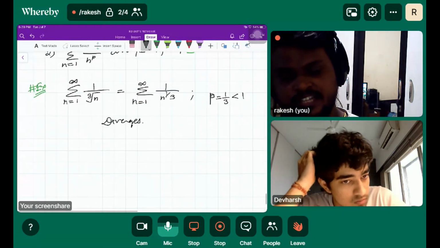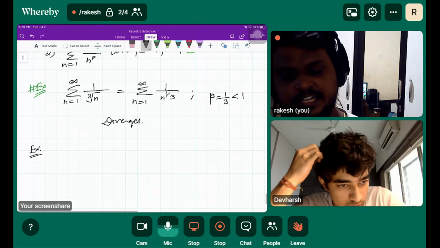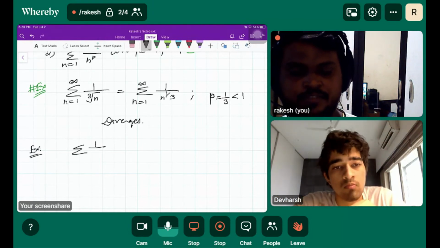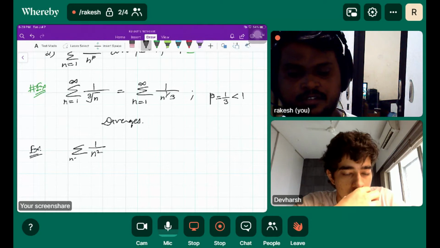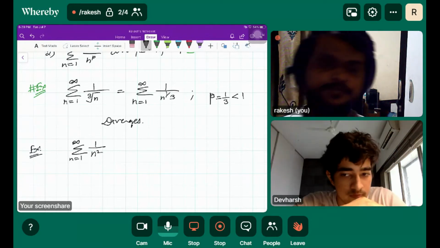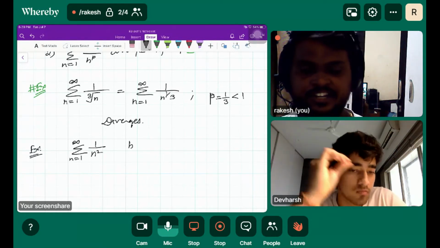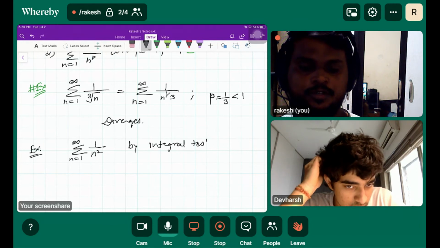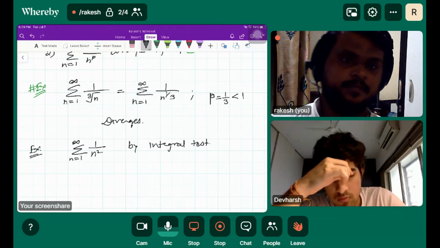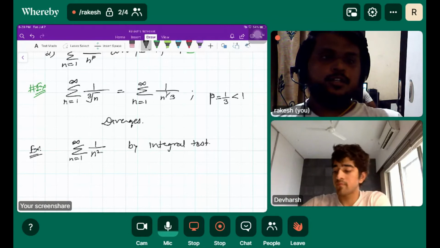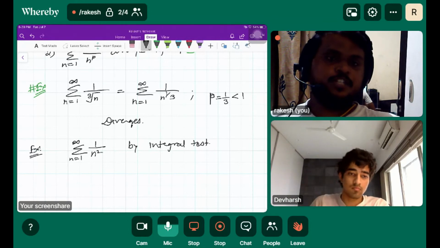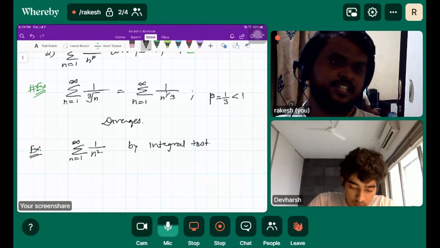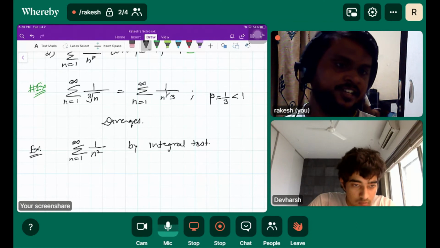Just consider that as a separate question, and you prove whether this is convergent or divergent by the integral test. Do it. Hurry up. So for the integral test, it must prove two statements. First, decreasing. Second, finite integral value.